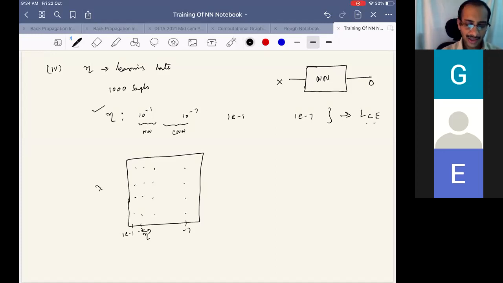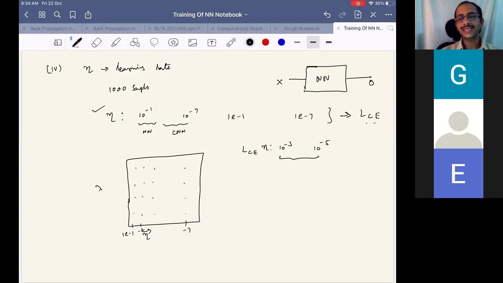Say we see that loss LCE is minimum for 10 power minus 3, or somewhat closer, 10 power minus 5. For the remaining instances, the loss is reasonably higher. Then we again reduce the range for the search of the learning parameter.